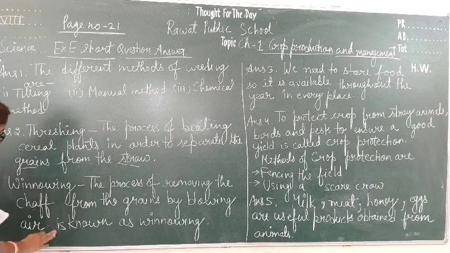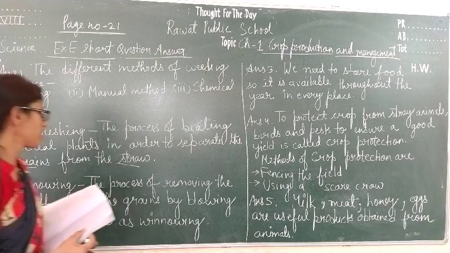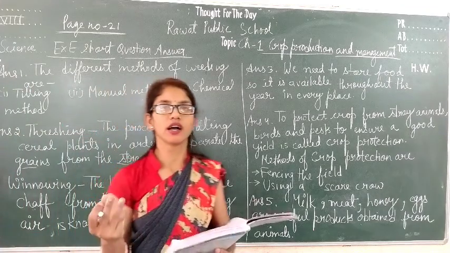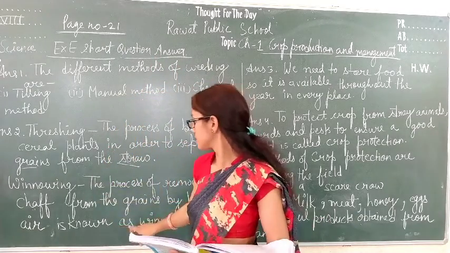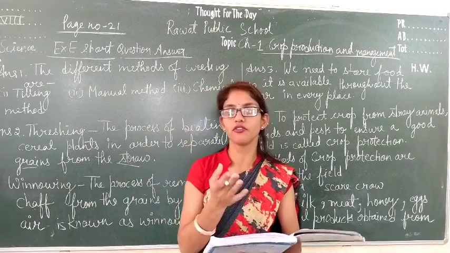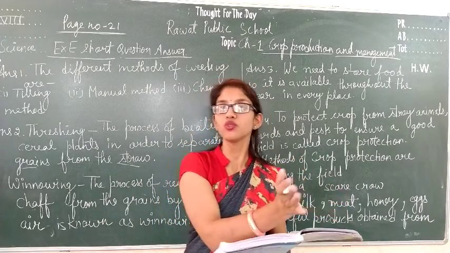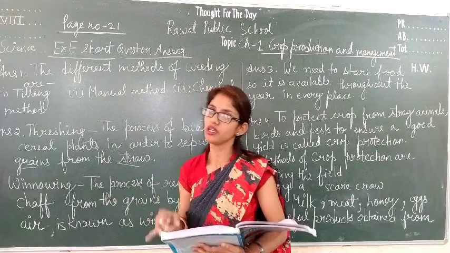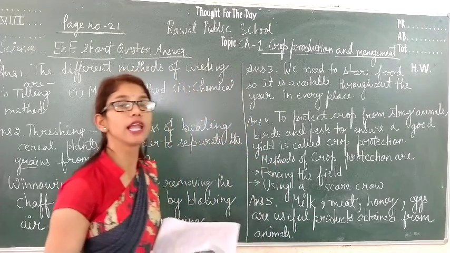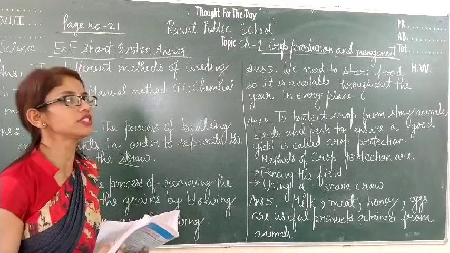In this, the air is blown and the seeds are also thrown from a height, so that what will happen? The chaff or the straw, which is lighter in weight, moves to far distances and the heap of the cereal will form at near distances. Hence, it helps in separation of seed grains and the straw.